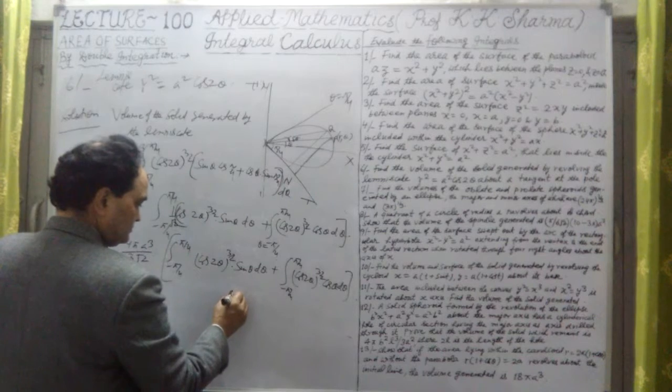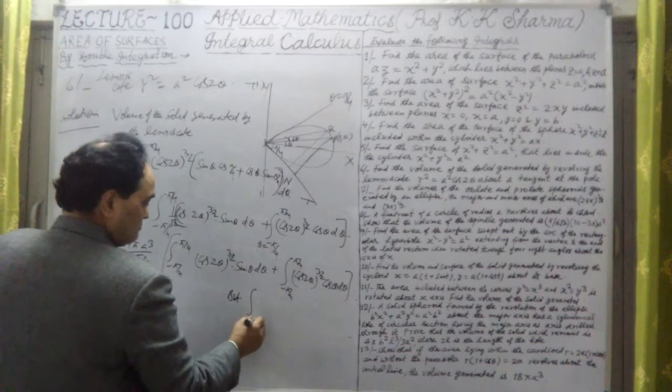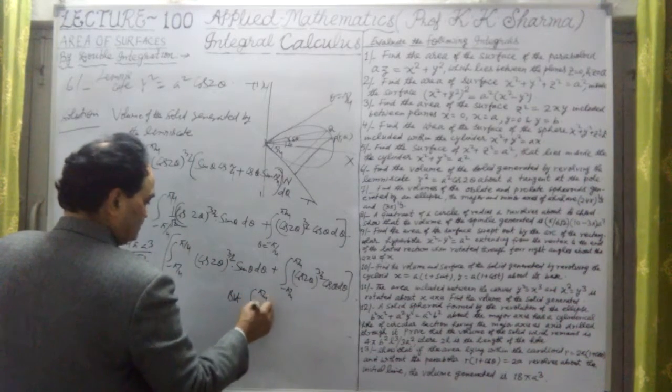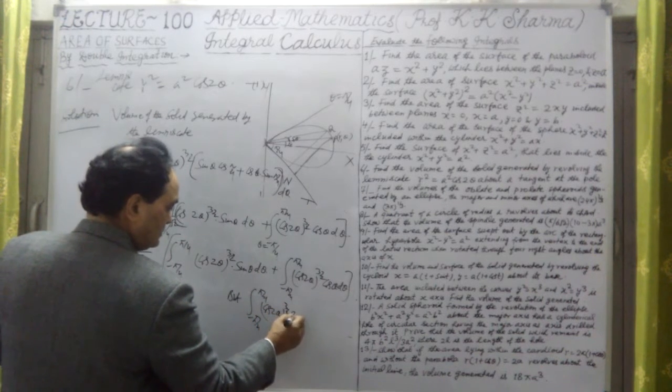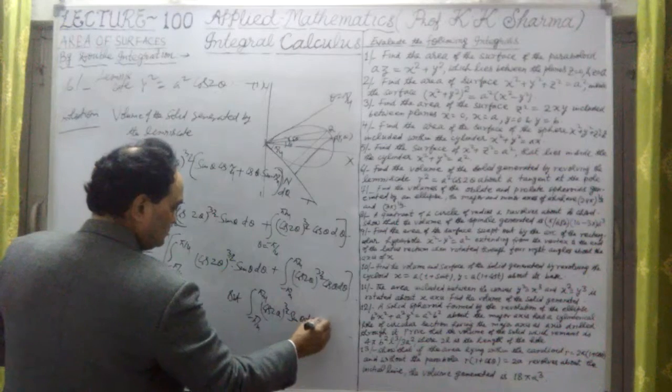But the integral from minus pi by 4 to plus pi by 4 of cos 2 theta whole power 3 by 2 into sin theta d theta is equal to 0.